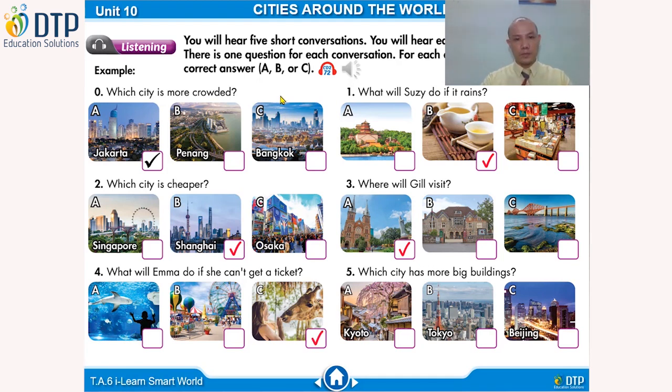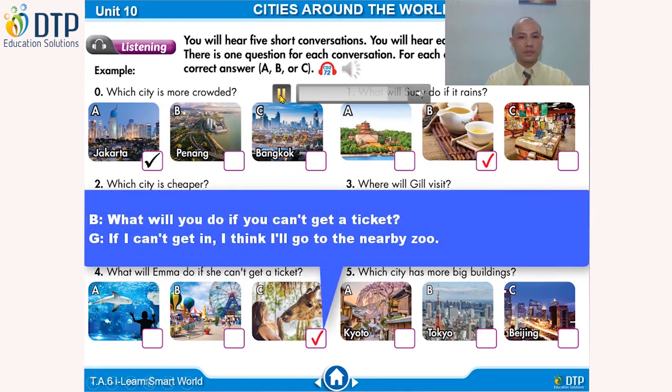Let's listen and check. What are you going to do for your vacation, Emma? I'm going to go to an amusement park, but it might be very crowded. What will you do if you can't get a ticket? If I can't get in, I think I'll go to the nearby zoo.